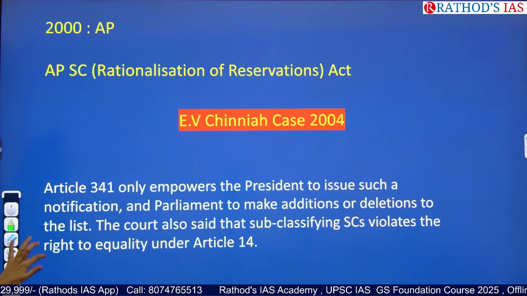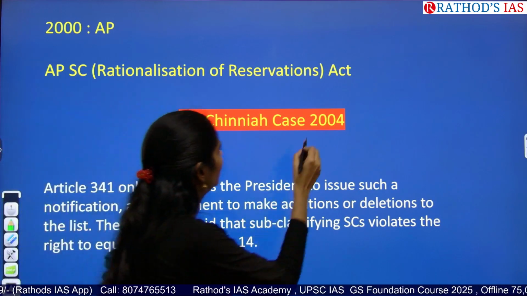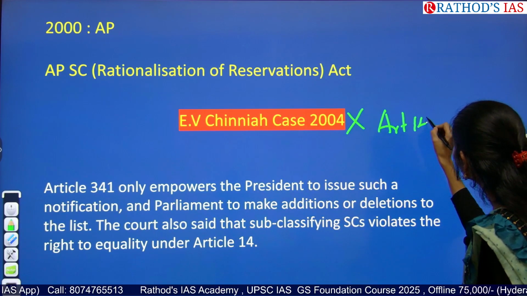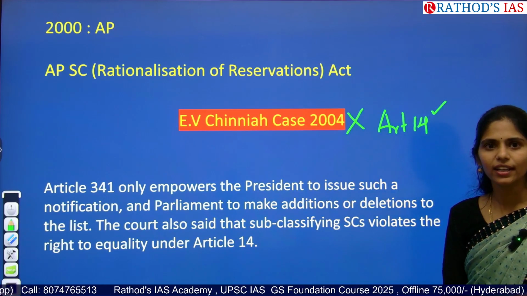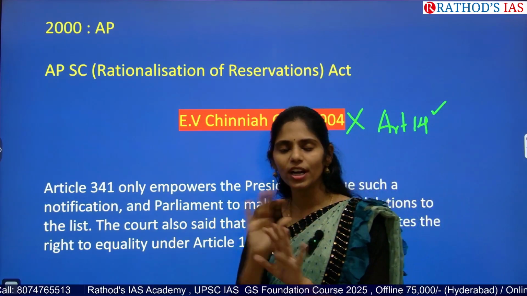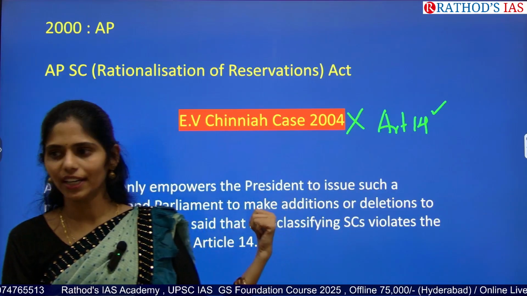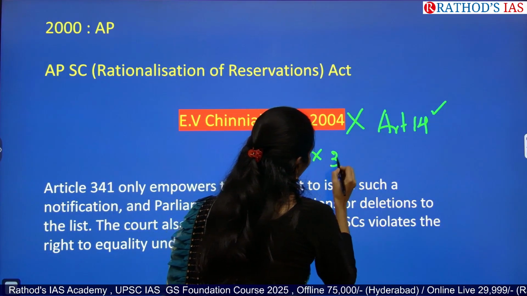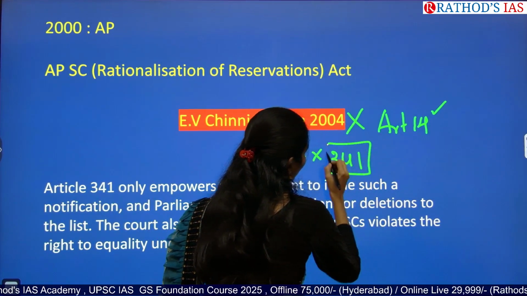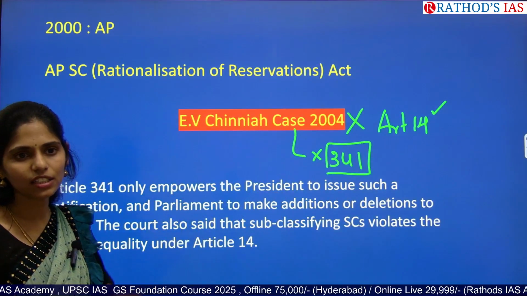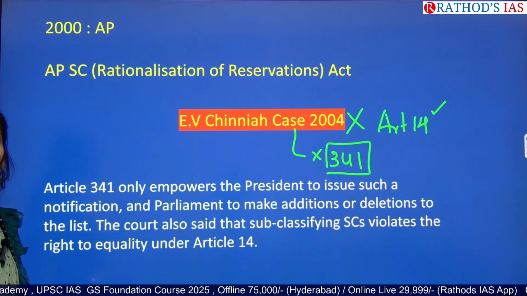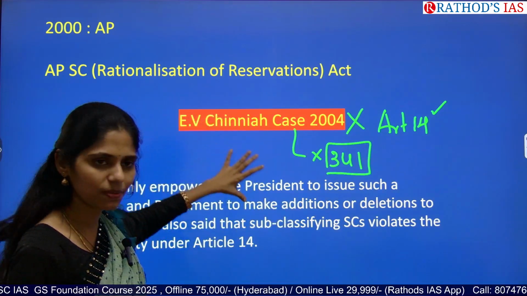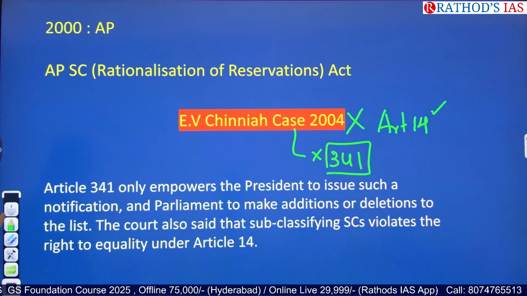So in this case, what the Supreme Court said is, it is against Article 14, it is against the right to equality. Within the same community, we should not treat differently because it is violating Article 14. And it even said that it is the power of the President, which is given clearly in our Constitution under Article 341. So the state should not interfere and should not come up with the list. This is what was mainly said in this 2004 case.